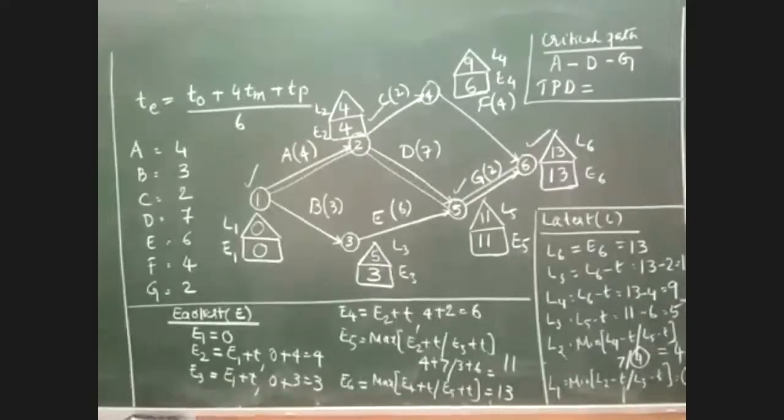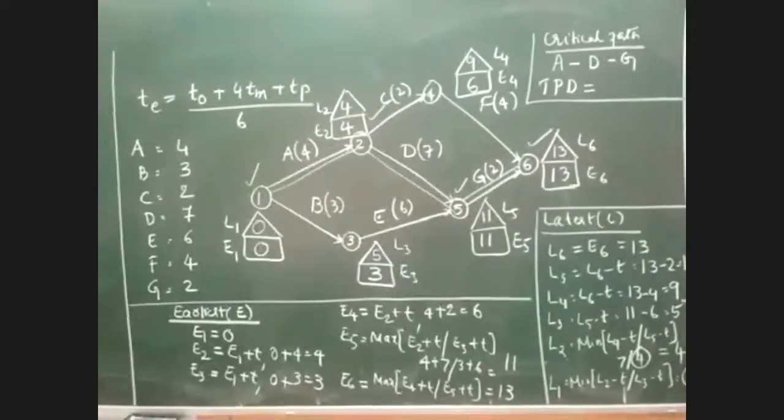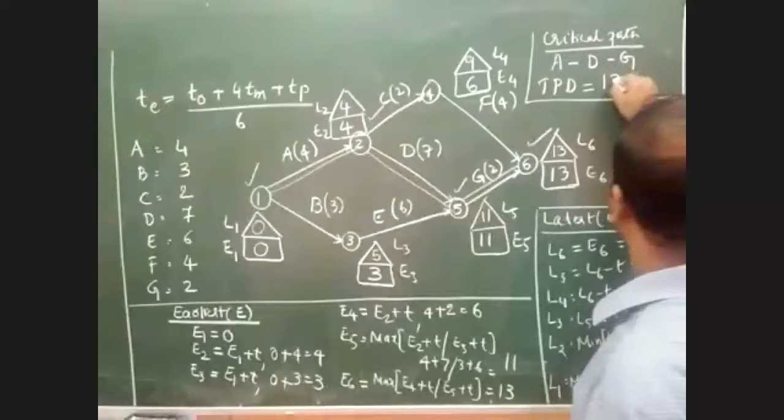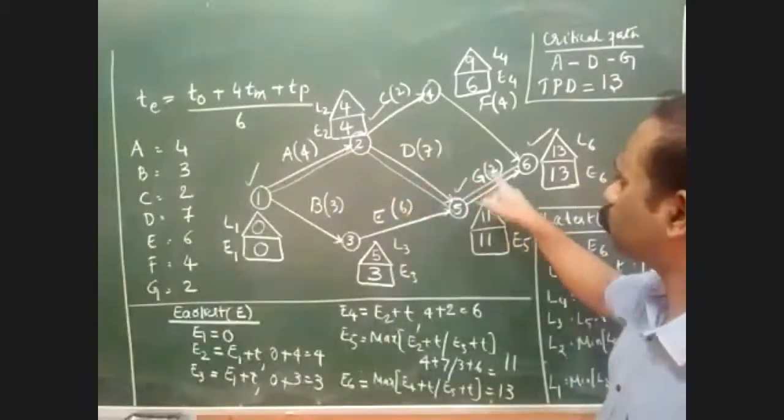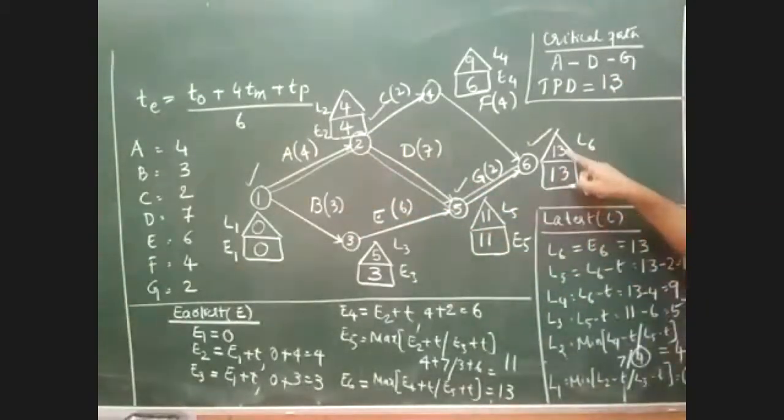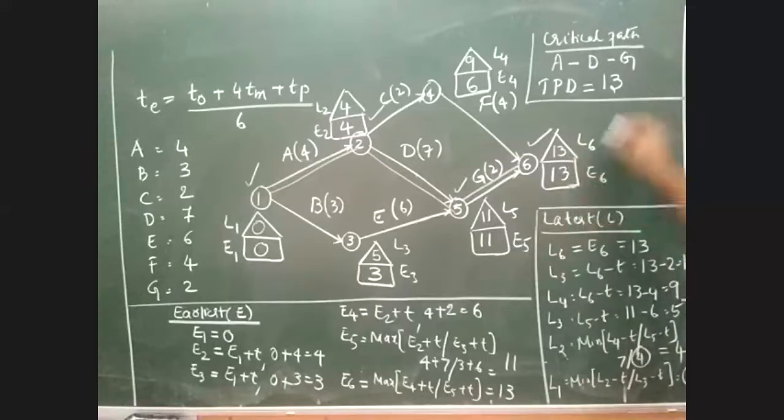Yes, sir. Okay, so the project duration is totally how much will come? It will come to 13. That is 4 plus 7 plus 2. When you add all the three, it should always equal the last activity, which is 13. So we have got the total project duration.